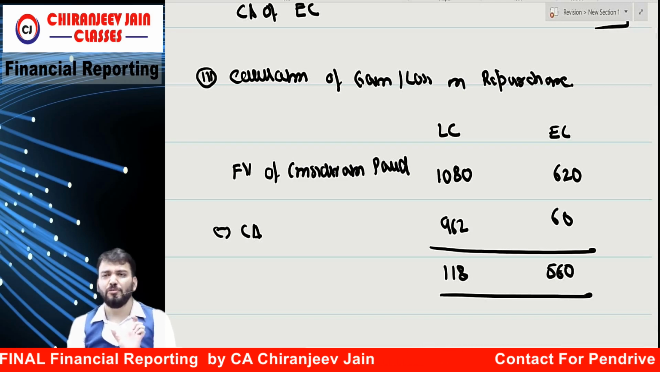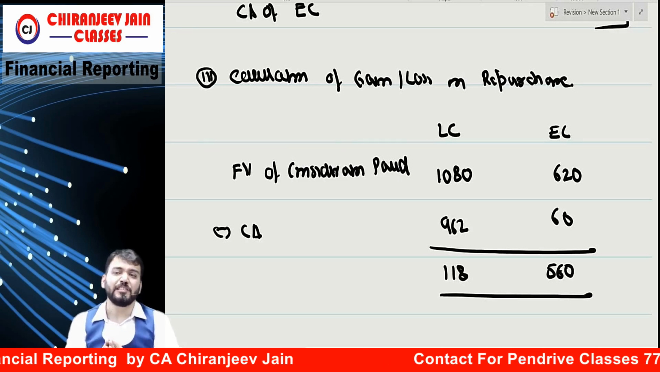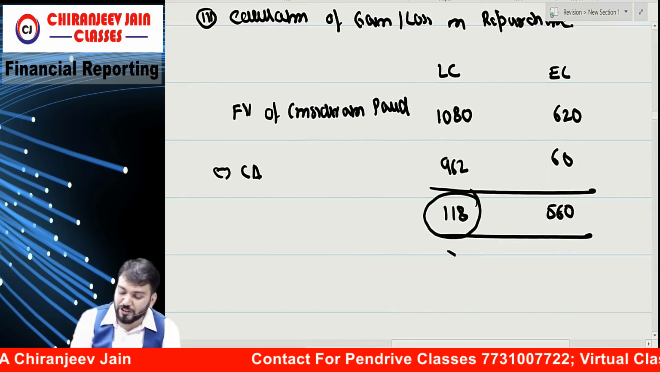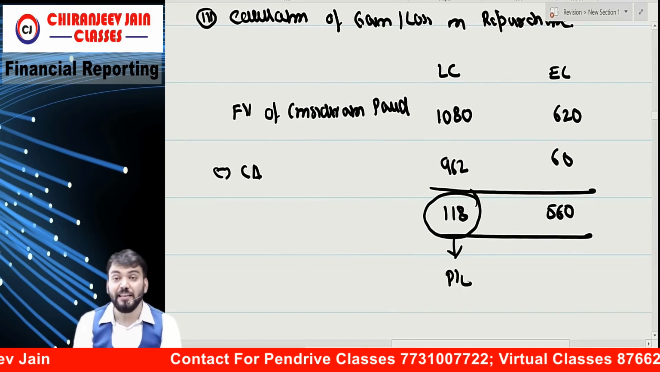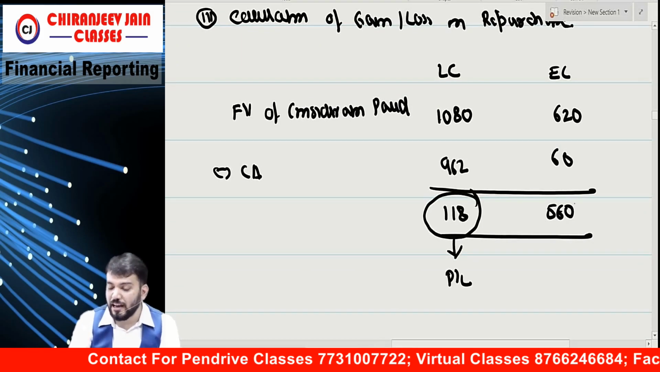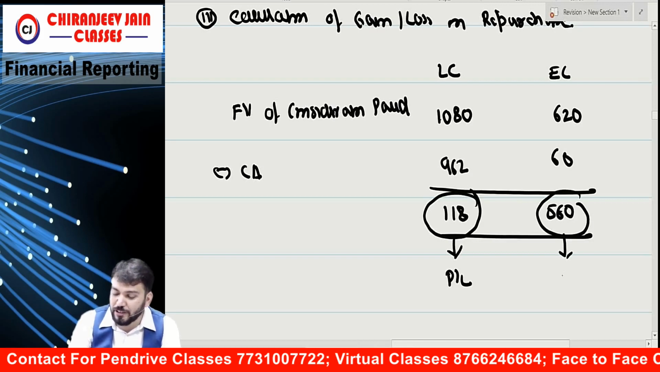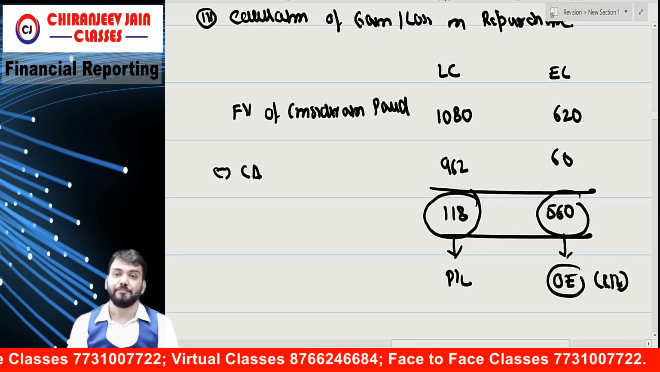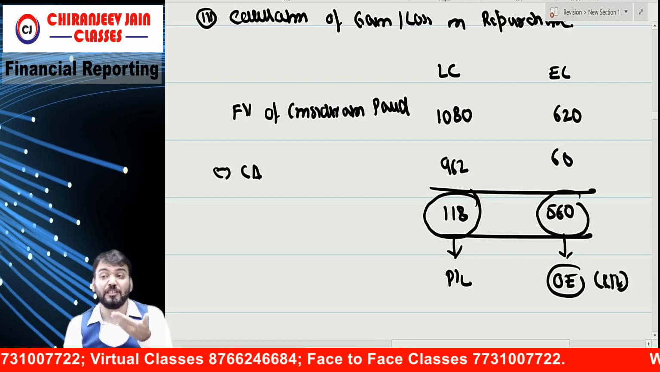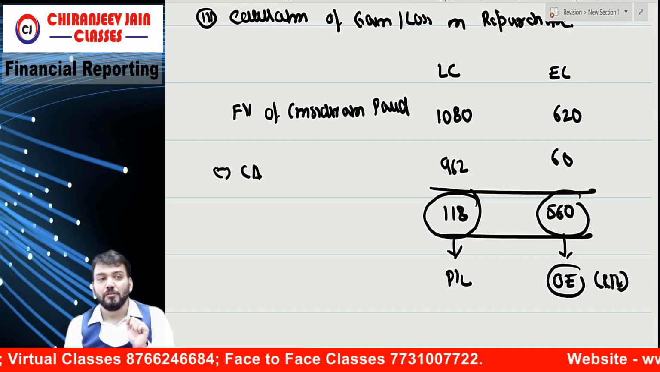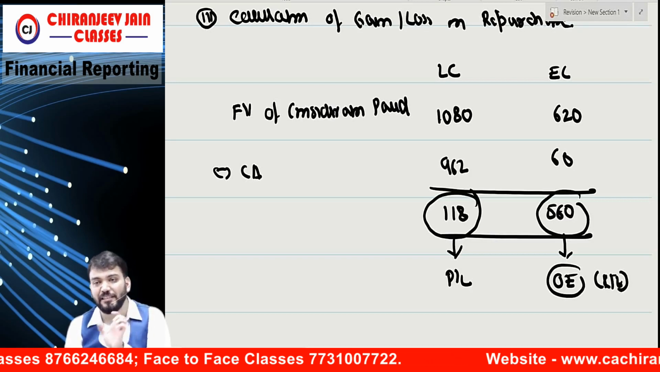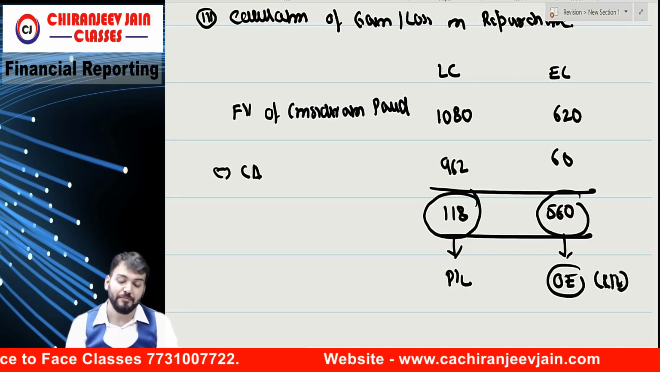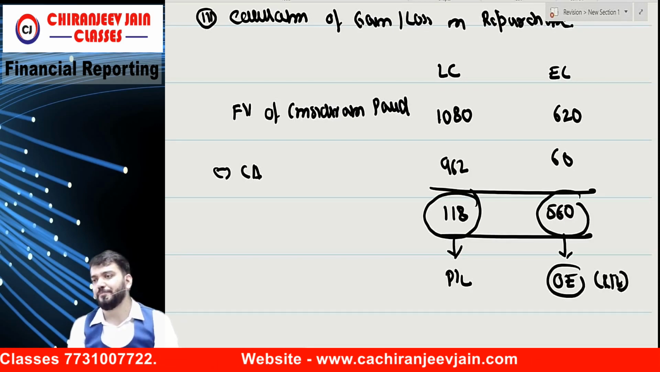Now, what is the rule? Whenever we repurchase the liability component, this gain or loss will always be transferred to PL. But for the equity component, actually this is not a gain or loss, this will be transferred to other equity, means retained earnings. When we repurchase the equity component, any difference in the amount paid will be adjusted with other equity, means retained earnings. Correct? This is the concept.